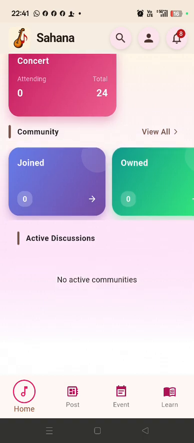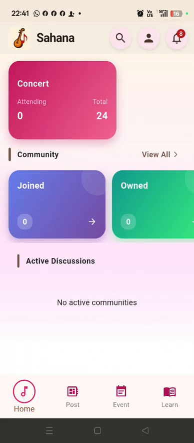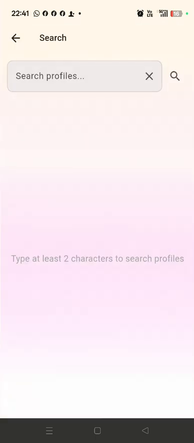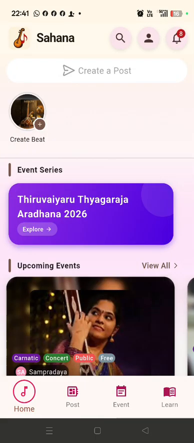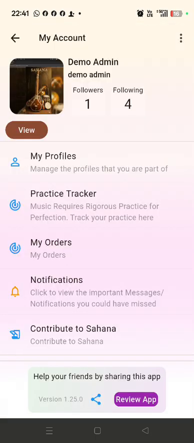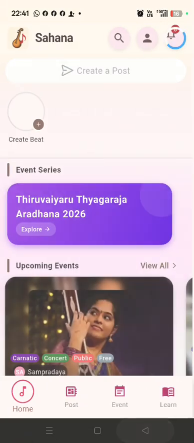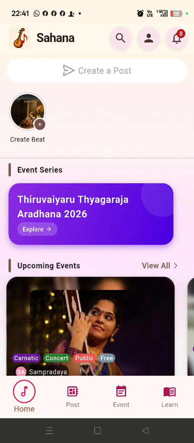So like this, the home page has details of all the important features of the app that the user is interested in. There's a search button to search for user profiles, this is the user's own profile, and the notification list is there at the top. Then we come to the important part, events.